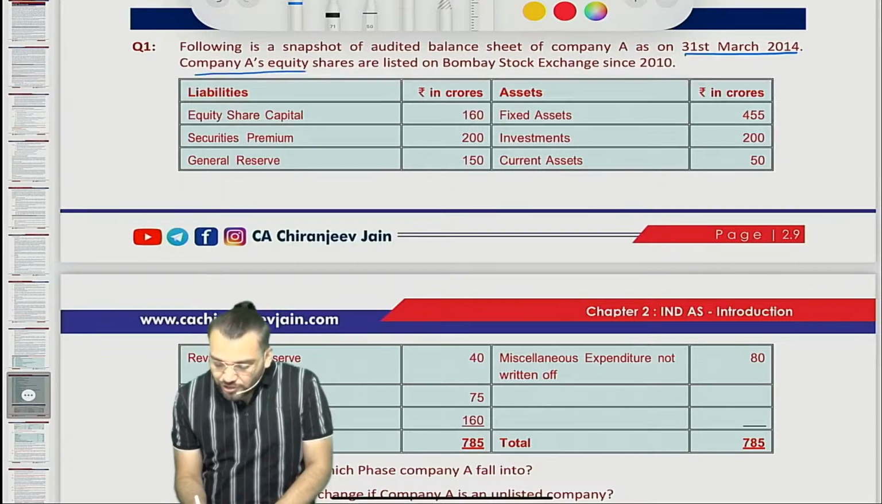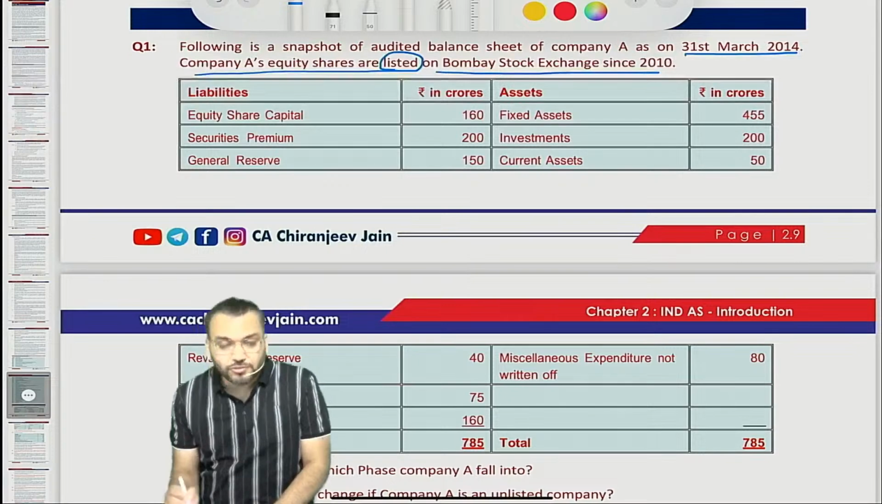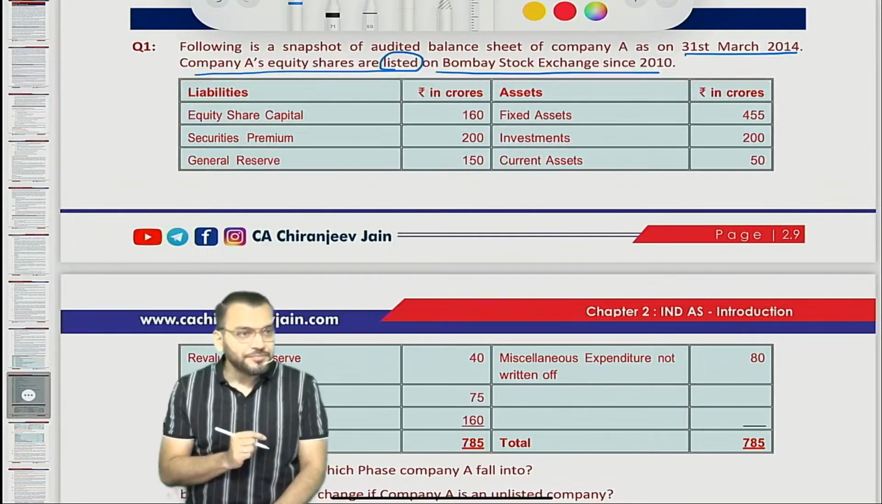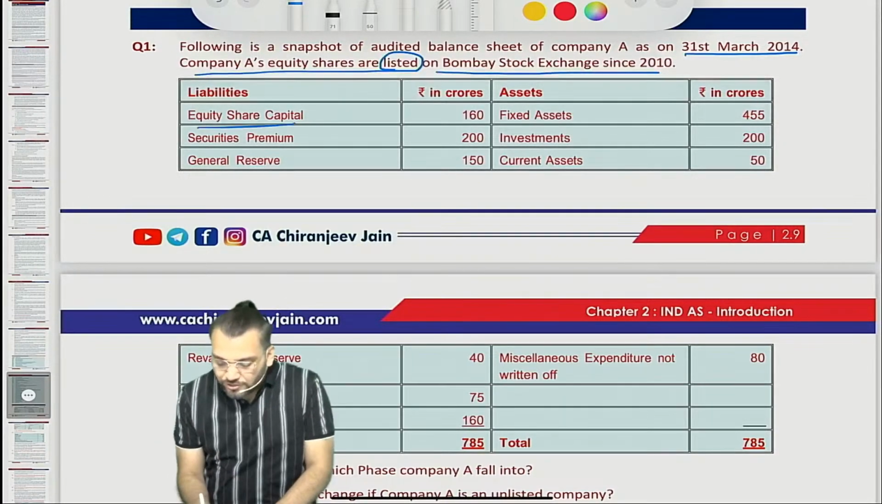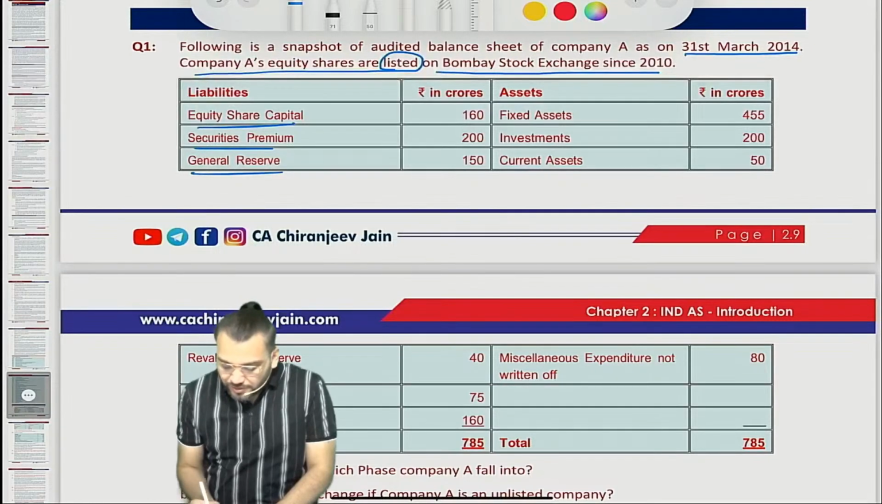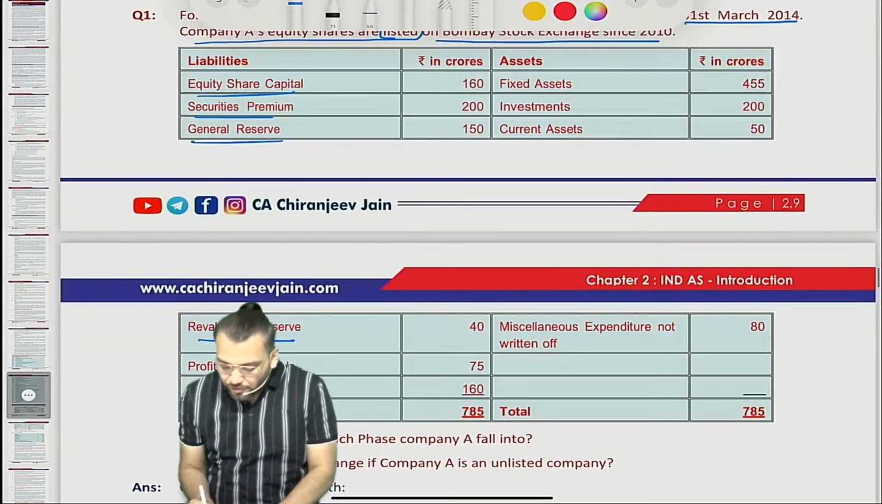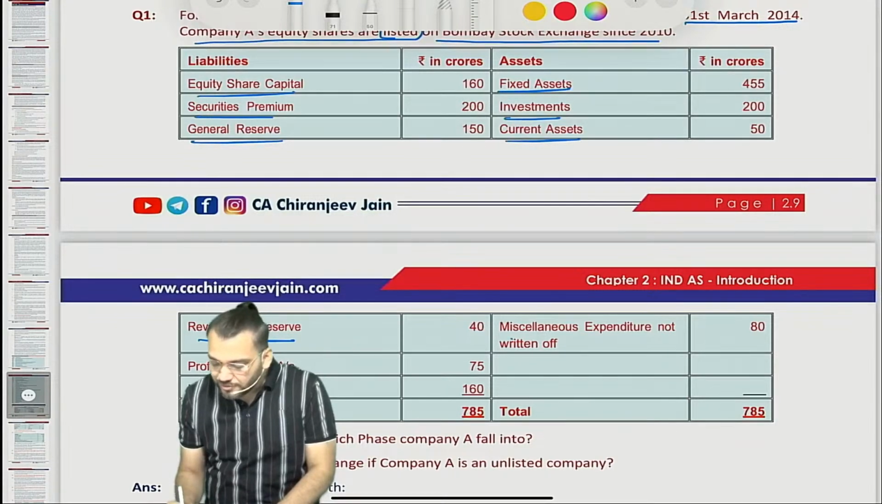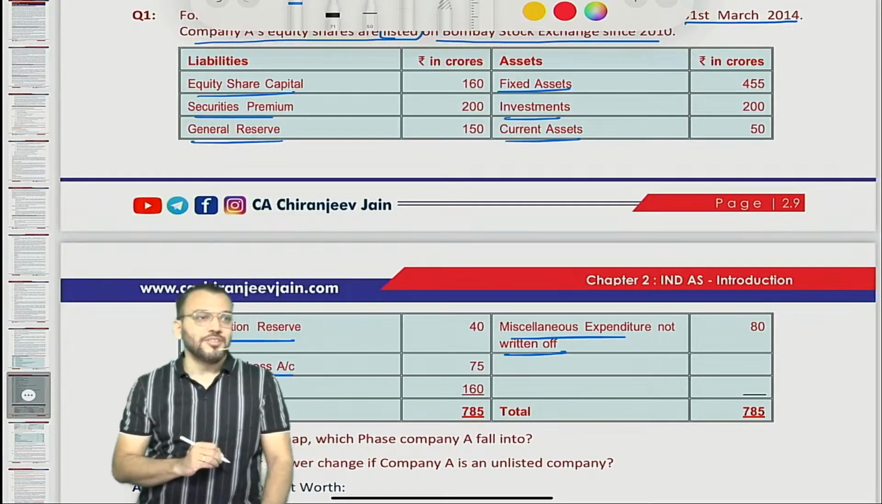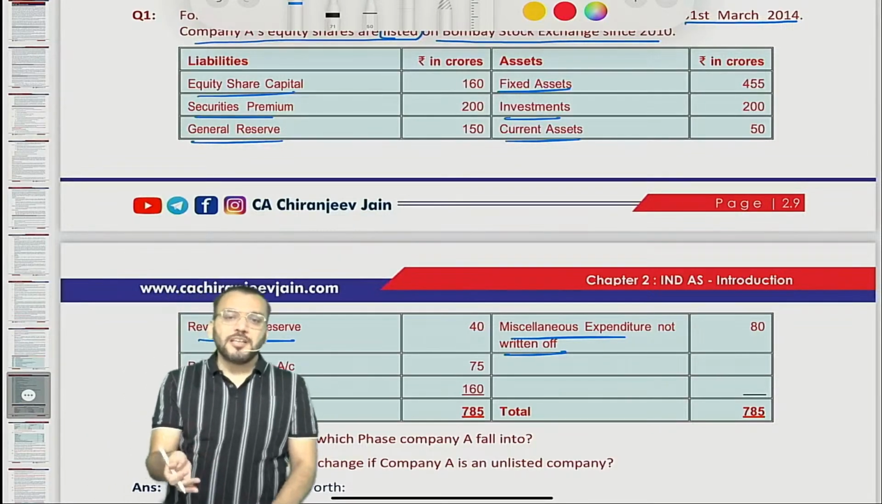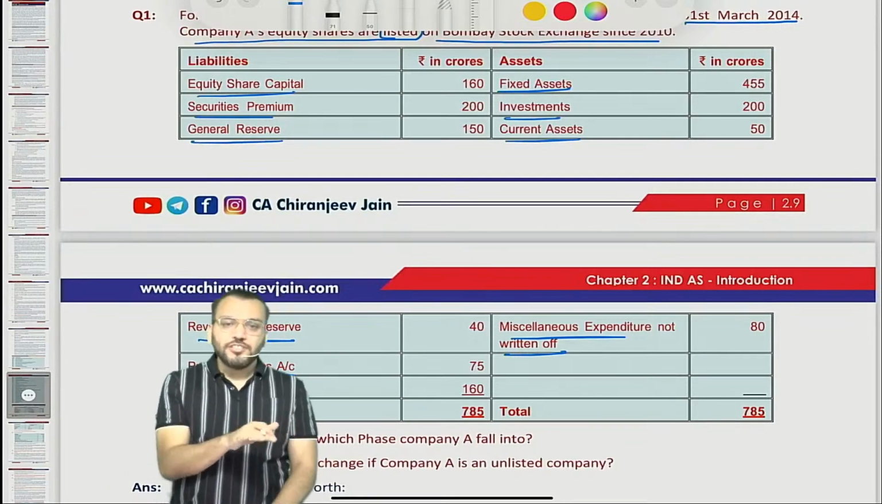Company A's equity shares are listed. It is listed on the Bombay Stock Exchange since 2010. It is a listed company. The balance sheet shows equity share capital, securities premium, general reserve, revaluation reserve, profit and loss account, liability, fixed assets, investments, current assets, and miscellaneous expenditure not yet written off. So this is the balance sheet prepared as per the existing accounting standards.